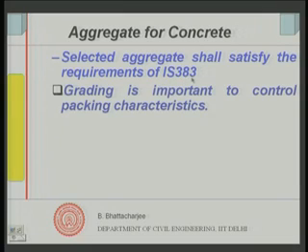So, aggregate grading ranges are usually given. Some ideas I would have given you earlier, but you can also understand the fact that IS 383 gives you such guidelines: the permissible ranges of sizes, the proportions of the various sizes, the allowable sizes. That is what grading is, and it is important. Now, if you do not have the graded aggregate, for example, if you are mixing two different sizes, you can mix them in the right proportion to get the overall grading.